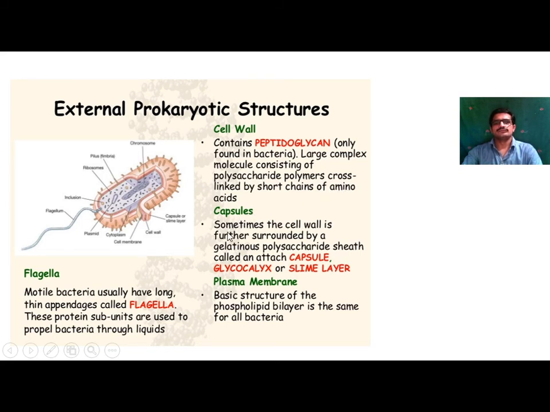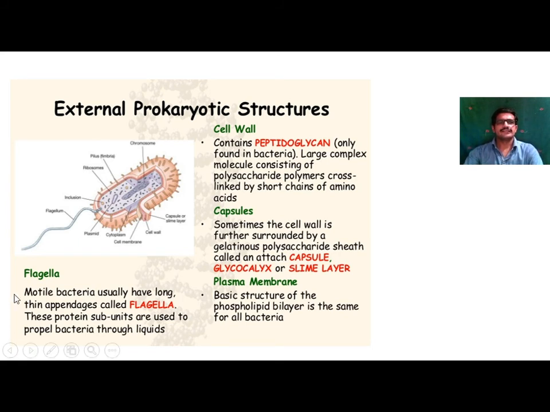Capsule: sometimes the cell wall is further surrounded by a gelatinous polysaccharide sheath called an attached capsule, that is glycocalyx or slime layer. And the plasma membrane is the basic structure, made up of a phospholipid bilayer, which is present in all bacteria.